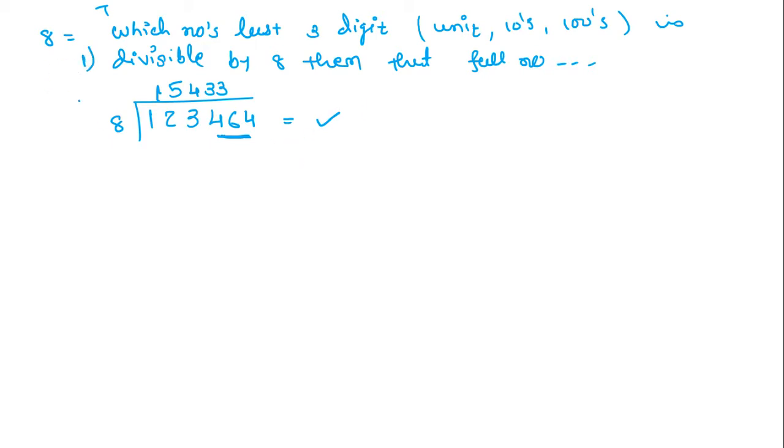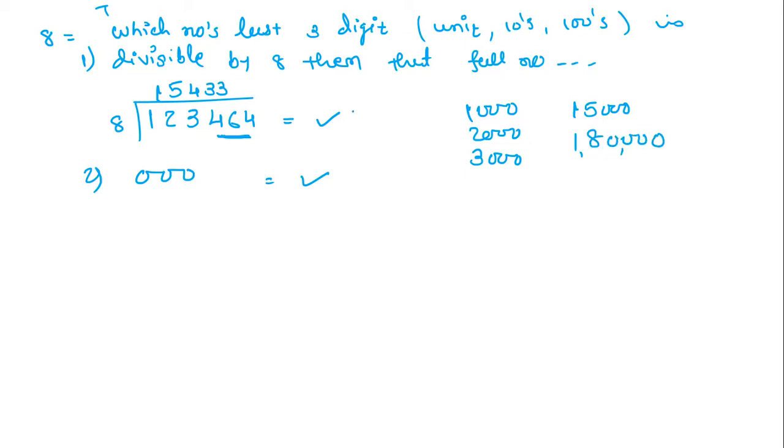Okay, that was one rule, but I have one more clue. If any number's last three digits are 0, then that number is divisible by 8. For example, 1000, 2000, 3000, 15,000, 1 lakh 18,000. Means the last three digits should be 0.